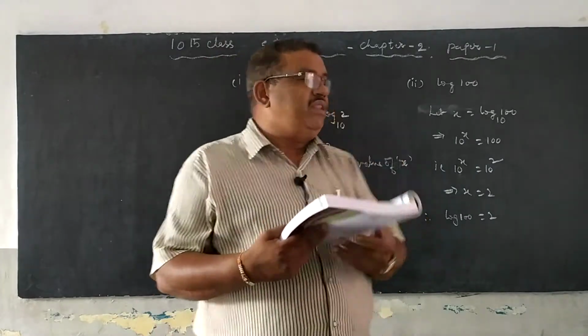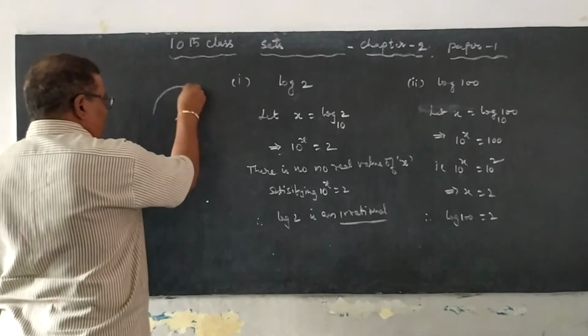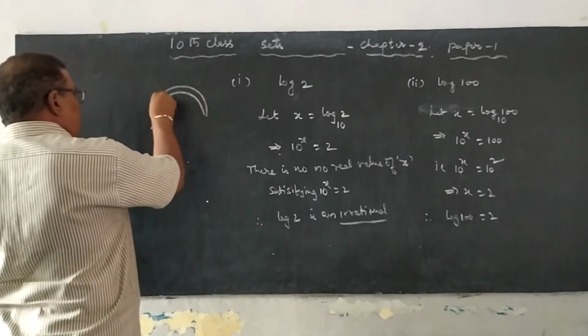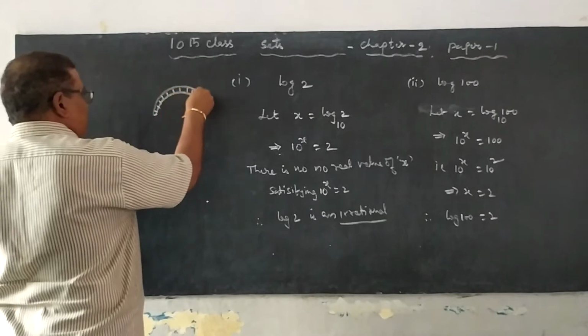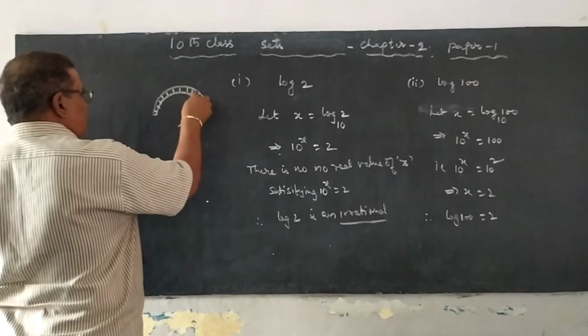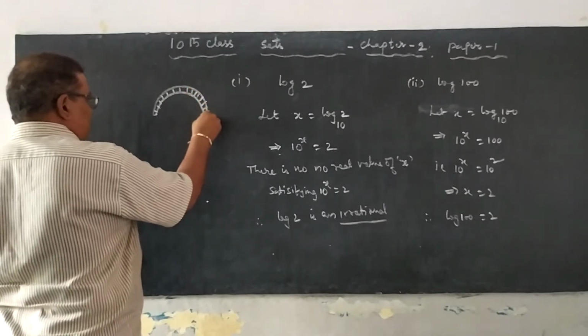So we have to divide that into 4 parts. Here some teeth are there, 1, 2, 3, 4, 5, 6, 7, 8, 9, 10, 11, 12, 13, 14, 15, 16.